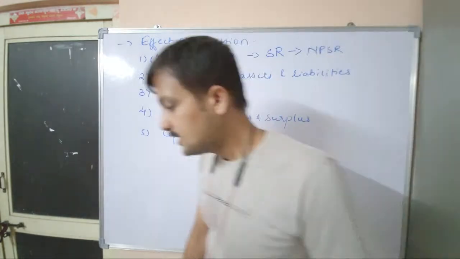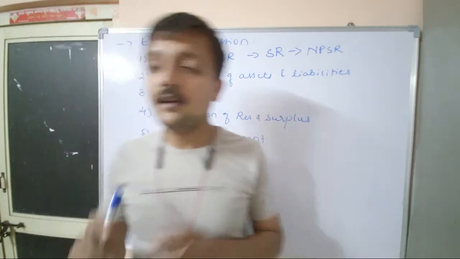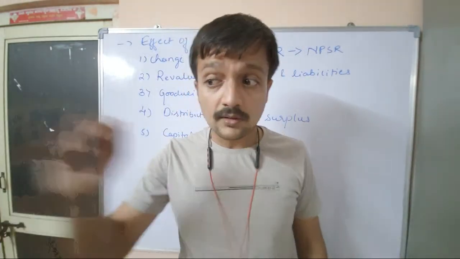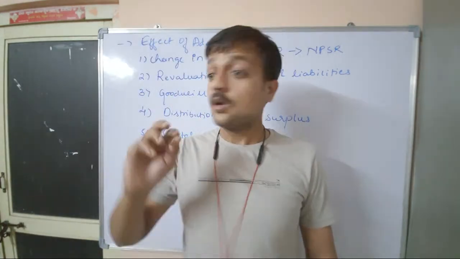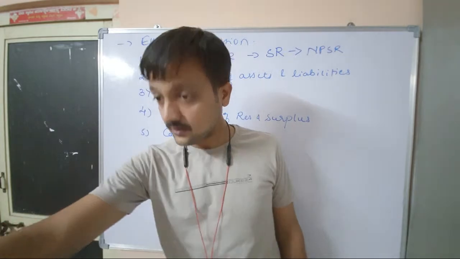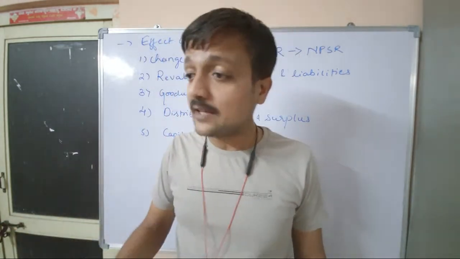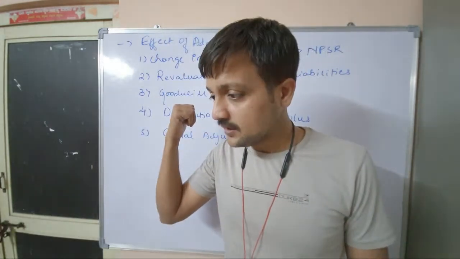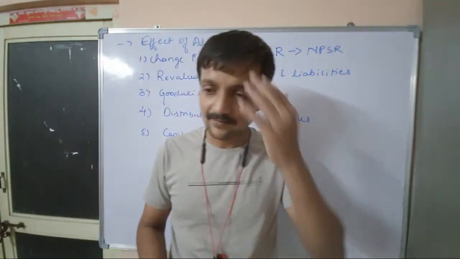Next, revaluation of assets and liabilities. Listen very clearly, everyone, with full attention. The new partner whom we have admitted, how much capital he has to bring depends on the balance sheet. Or you can say depends on the assets and liabilities.